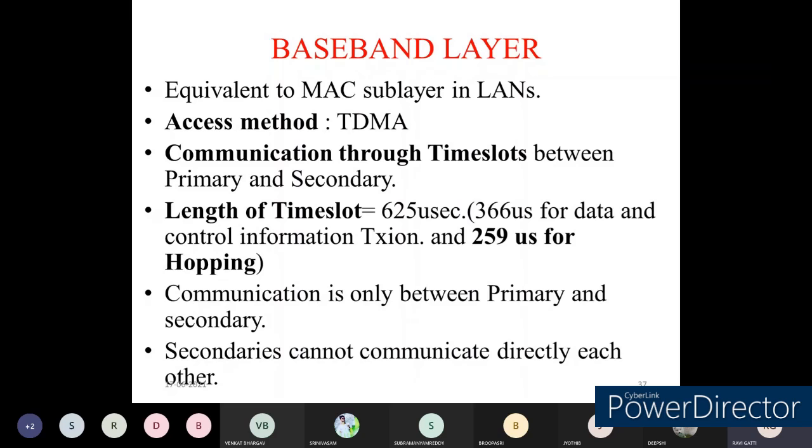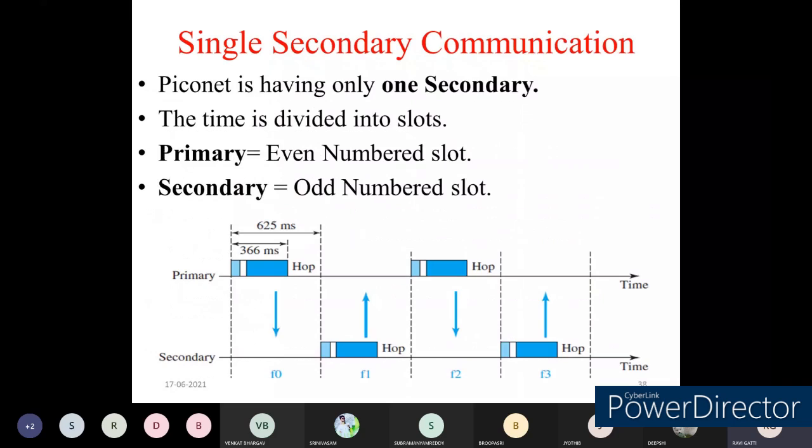The accessing mechanism we use is TDMA, and the communication happens between the time slots of the primary device and the secondary devices. The communication is only between primary and secondary devices; the secondary devices cannot communicate directly with each other. How the communication takes place is listed here: for the primary devices we give even-numbered time slots, and for the secondary devices we give odd-numbered ones.